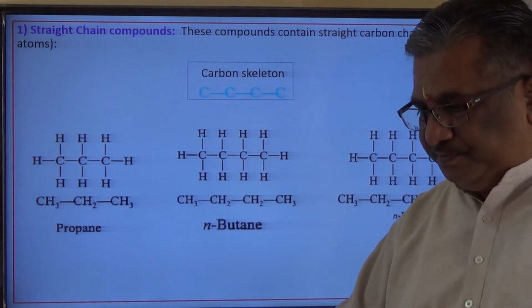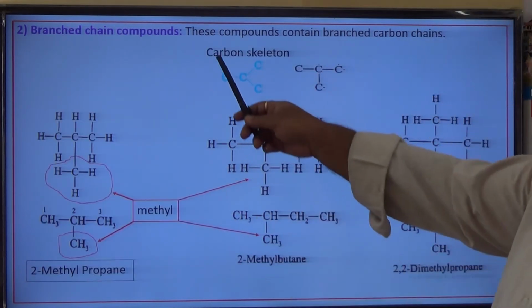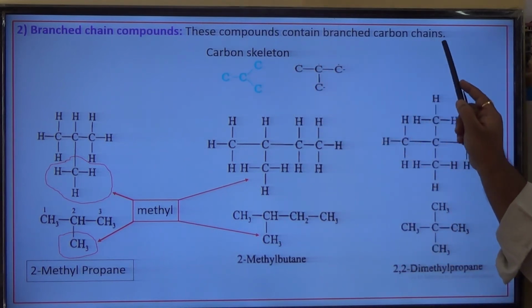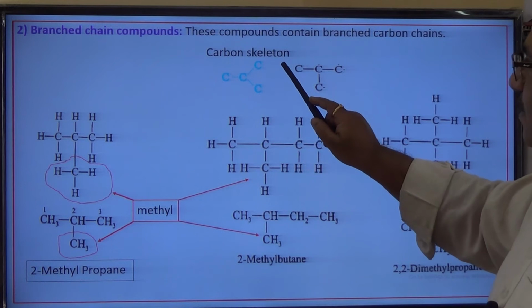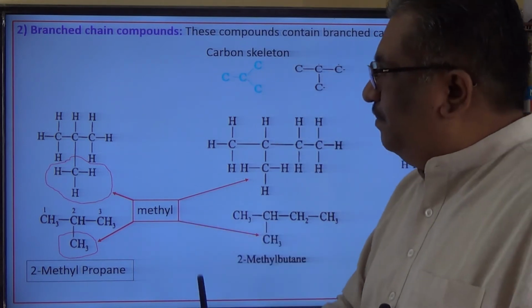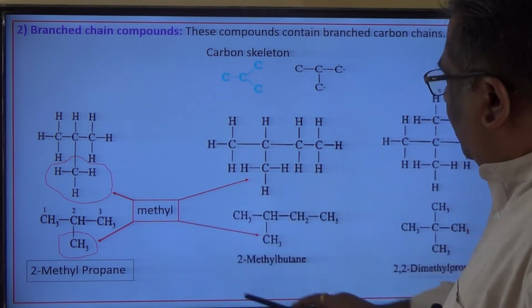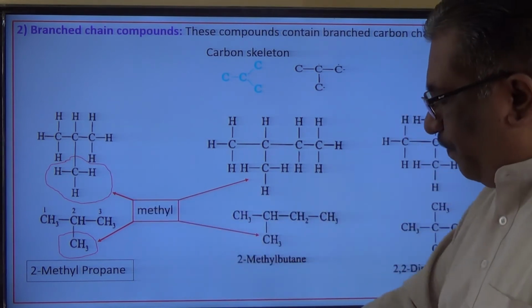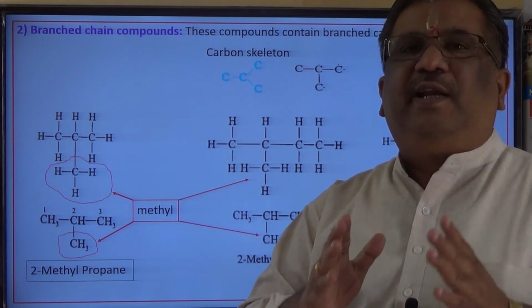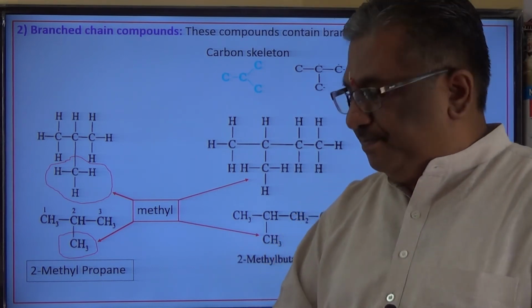Next, let us have a look at branched chain compounds. These compounds contain branched carbon chains. The carbon skeleton, this is how the branched chain can be formed. And examples, how many examples? 3 examples I have taken here. Please concentrate on reading the names here. Very important.